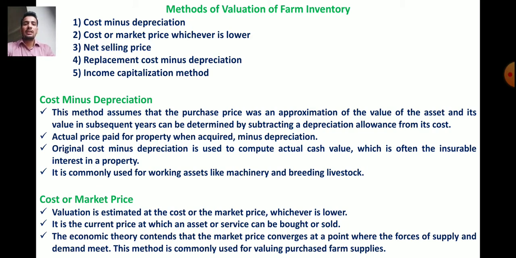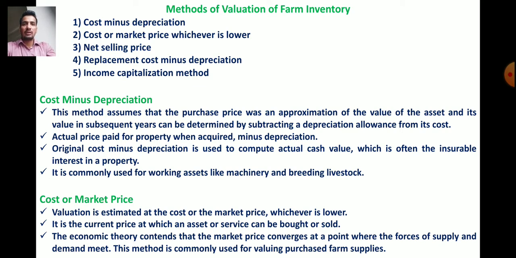Okay. So the economic theory contends that the market price converges at the point where the forces of supply and demand meet. This method is commonly used for valuing the purchase of farm supplies. So, cost or market price, whichever is lower: this method is commonly used for valuing purchased farm supplies.